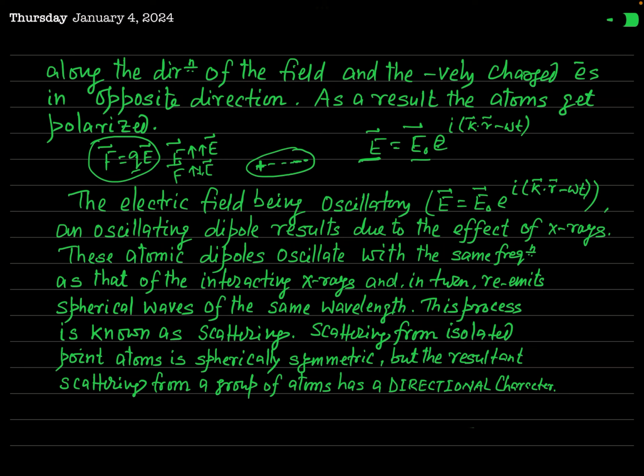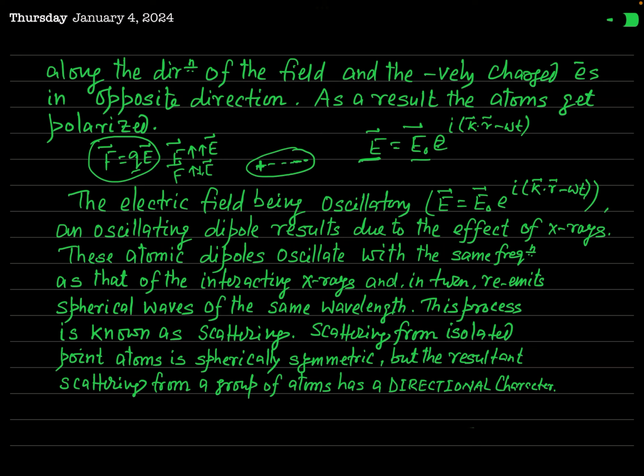The atom, as I have told you, gets polarized, and since the polarizing electric field E is of an oscillating nature, this polarized atom behaves as an oscillating dipole. During oscillation there will be acceleration, and whenever an electric charge or an electric dipole is in accelerated motion, radiation is emitted by the charge or by the dipole.